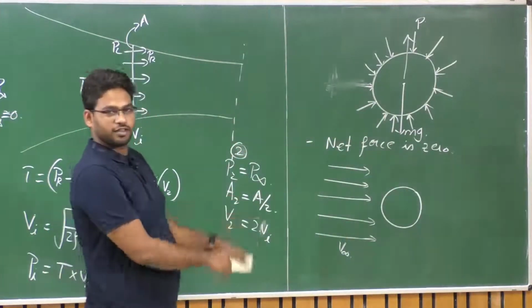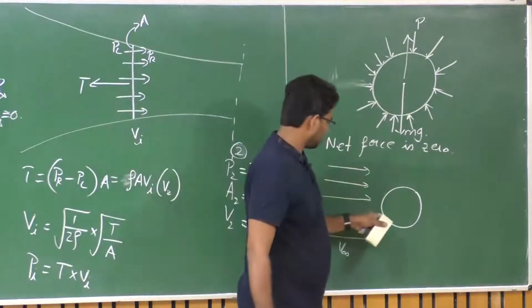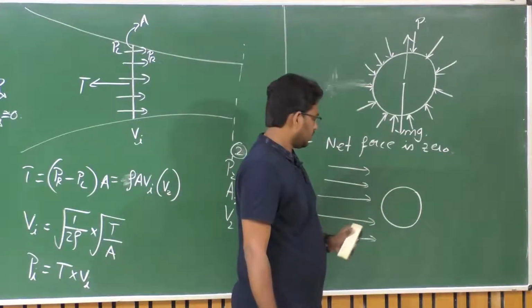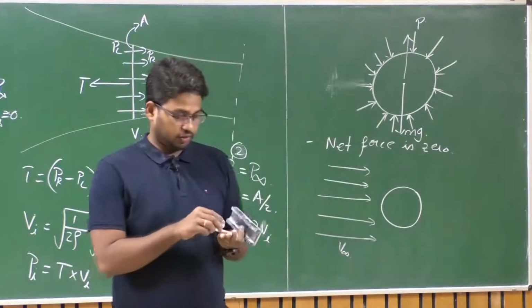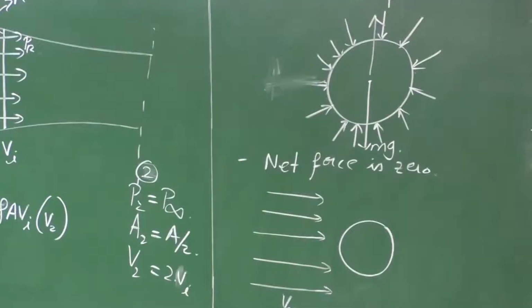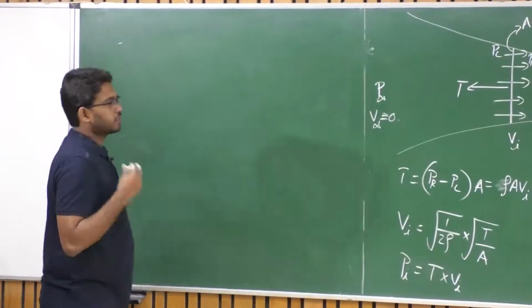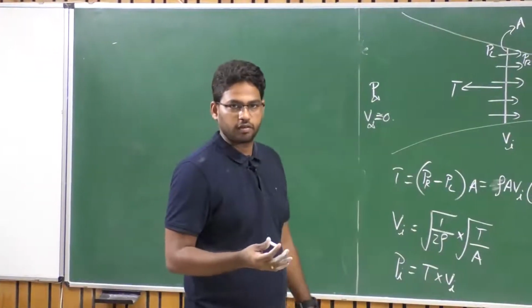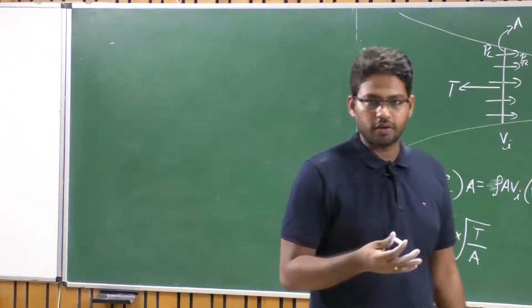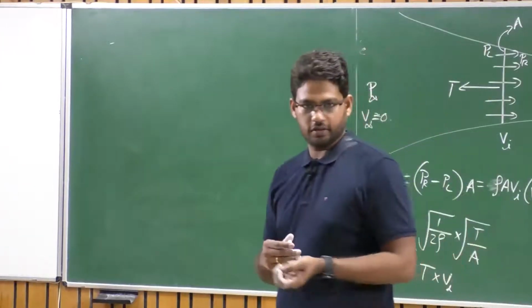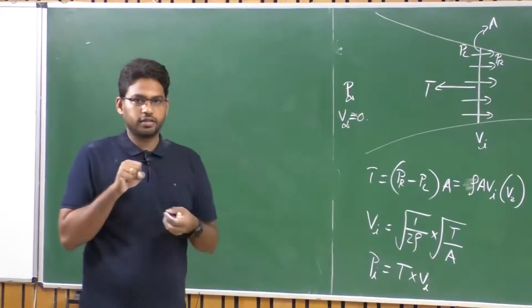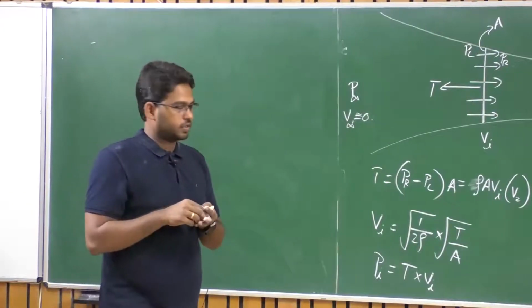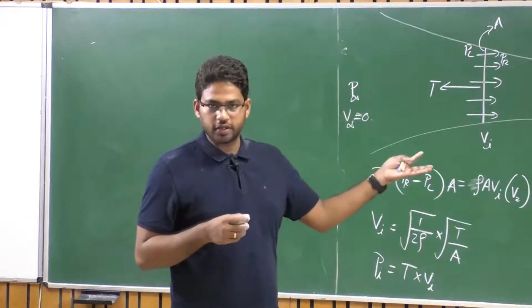Assume that it is circular, okay, fine. Now what happens in an ideal flow? So what is an ideal flow? It's a flow of fluids in which the viscous forces are neglected, right? So viscosity is nothing but fluid friction, isn't it? So when an object is trying to move in a fluid, the fluid tries to resist its motion, right? So viscosity is nothing but fluid friction.